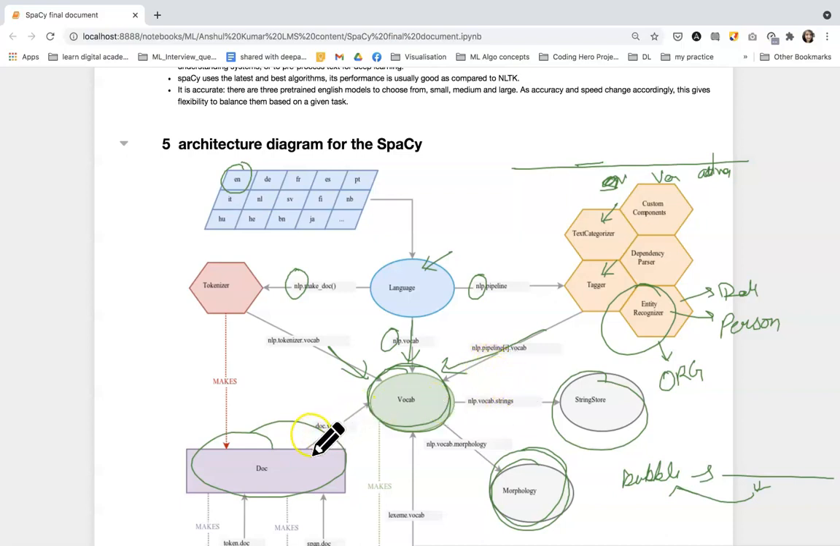Now this doc unit will give information regarding the word or the token to this vocab class. And this vocab class will further pass all the information and that word to the morphology class. With the help of that word we can see what is the hash value for that word, or with the help of that hash value we can see what is the word against it. Fine. This is done with the help of the string store class.